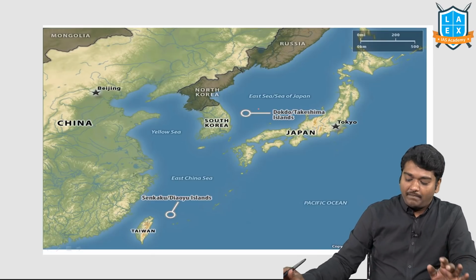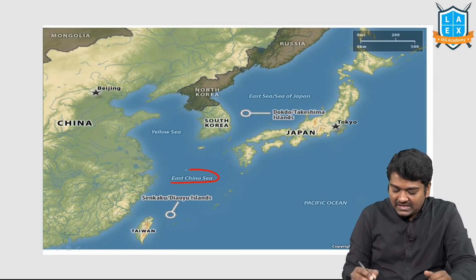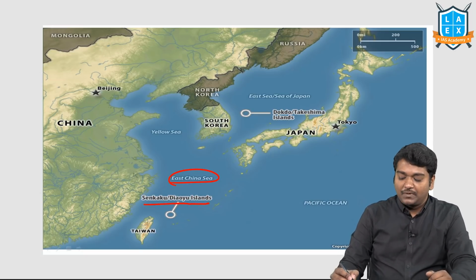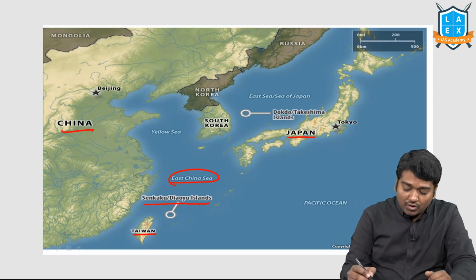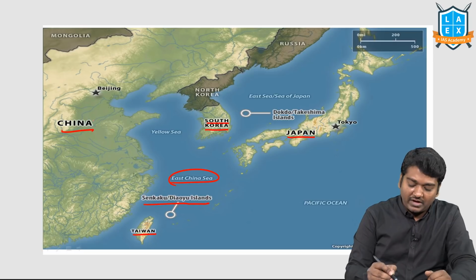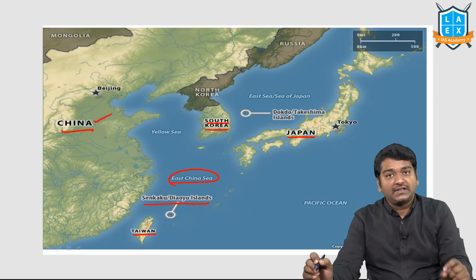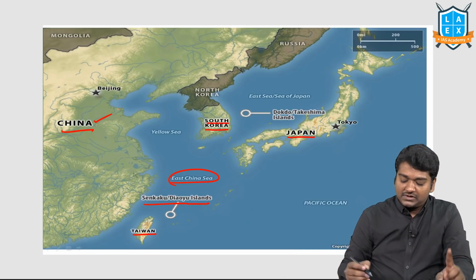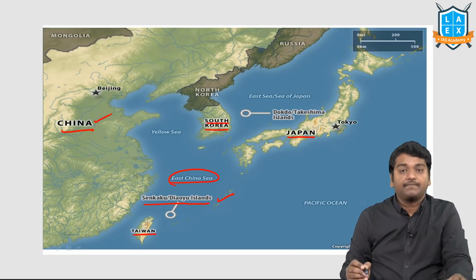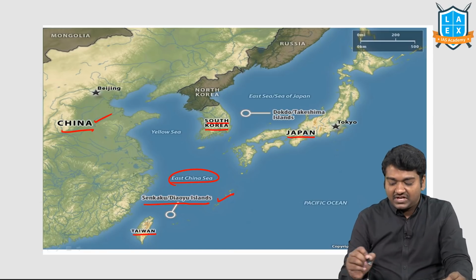Then when we talk about the East China Sea, I want you to know that the Senkaku or Diaoyu Islands are disputed between Japan, China and Taiwan. They have Socotra Rock disputed between South Korea and China. Again, they may ask you a question. Spratly Islands, Paracel Islands, South China Sea. Socotra Rock and Senkaku Islands are disputed in the East China Sea region.